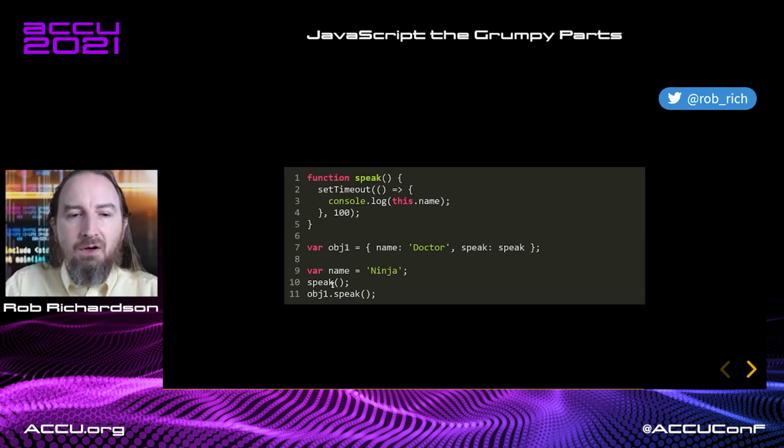Same thing when we call our global function. It will go grab the global scope and capture it. So we get ninja and doctor. That was cool. In this case, an arrow function was a perfect solution right here because it captured our scope. Now, what if we were to change this to an arrow function? Well, we saw how that would actually capture the scope at the point where this function is defined, and that is not the behavior that we want.